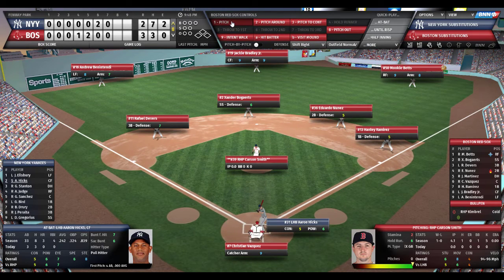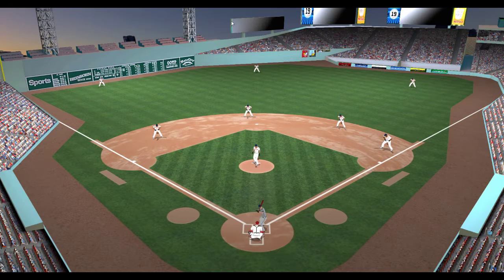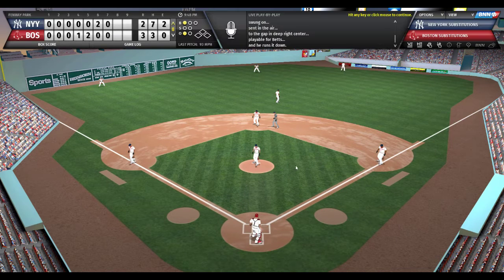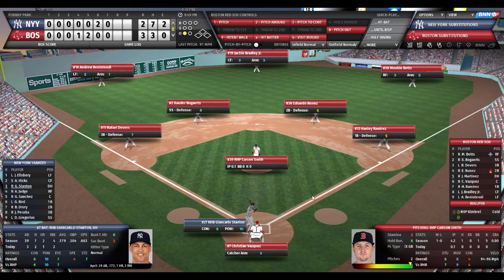Smith nods his head. Vazquez sets the target. Here's the pitch to Hicks. 1 ball, no strikes. And that ball is going out to right center field on the run. Mookie Betts on the run, and he makes the catch. Great job by Mookie Betts. I don't know if Brock Holt would have got to that ball, but Mookie Betts' hitting has not affected his defense one bit. As we know, Mookie Betts will get hot. What a wonderful running catch by Mookie Betts in right center field.